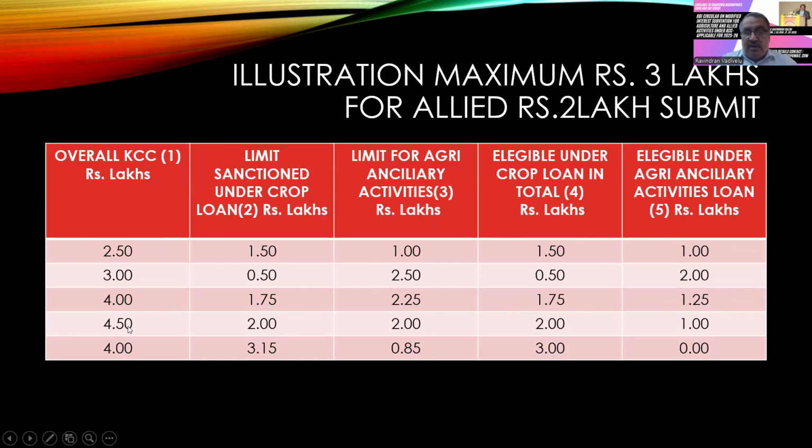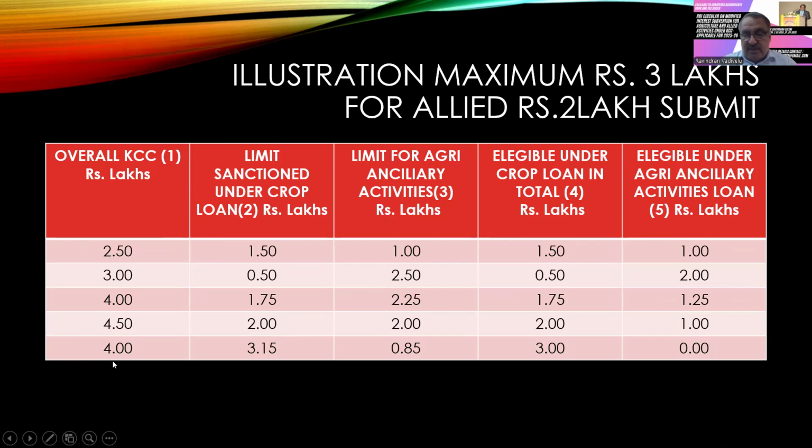Point number 4, that is, the overall CC limit is 4.5 lakhs. The sanction towards the KCC and crop loan is 2 lakhs, and the ancillary, that is the allied activities, is 2 lakhs. So the entire 2 lakhs of crop loan is eligible, and of the remaining 1 lakh, out of 2 lakhs, only 1 lakh is eligible to be claimed under allied activities.